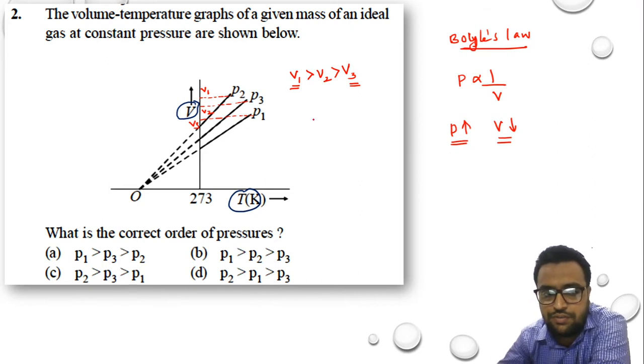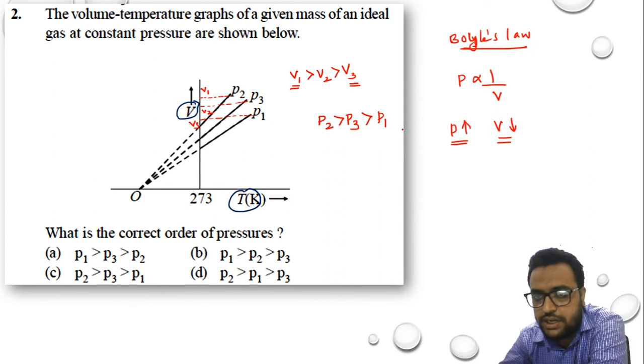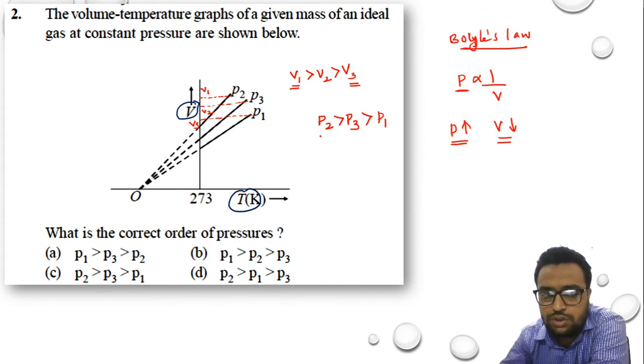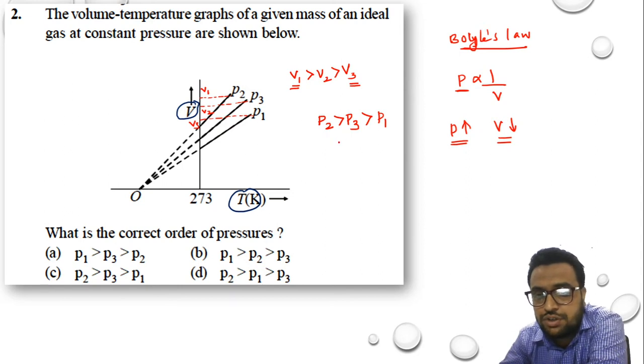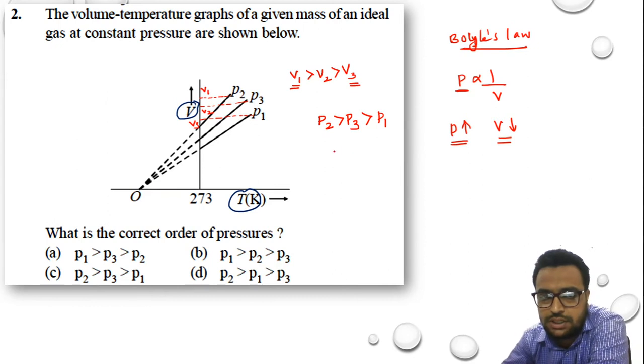So from this graph, if you see which is the highest pressure, P2 is greater than P3 and P3 is greater than P1, right? But as per this law, if pressure is high, volume should be low, and if volume is low, then pressure should be high.